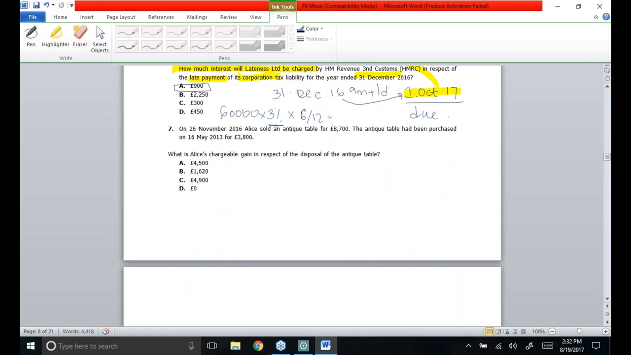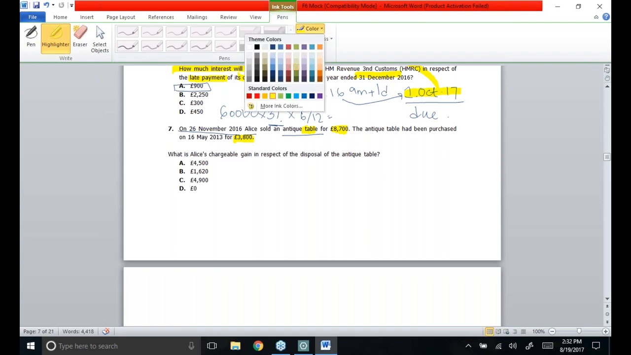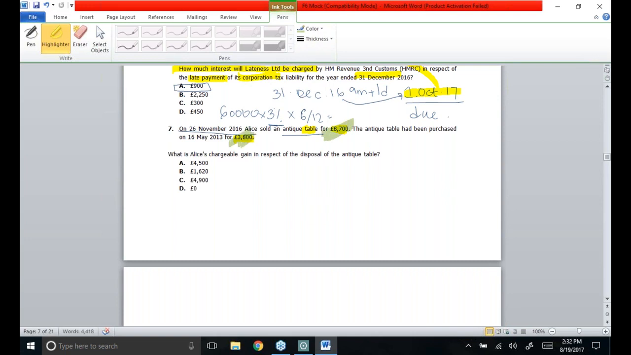Moving forward, MCQ number 7 is: on 26th of November 2016, Alice, an individual, sold an antique table, which as you can see is a chattel, for £8,700. So disposal has taken place for more than 6,000. The antique table, the chattel, had been purchased on 16th May for £3,800. So this is the rule where disposal is for more than 6,000 and cost is for less than 6,000.